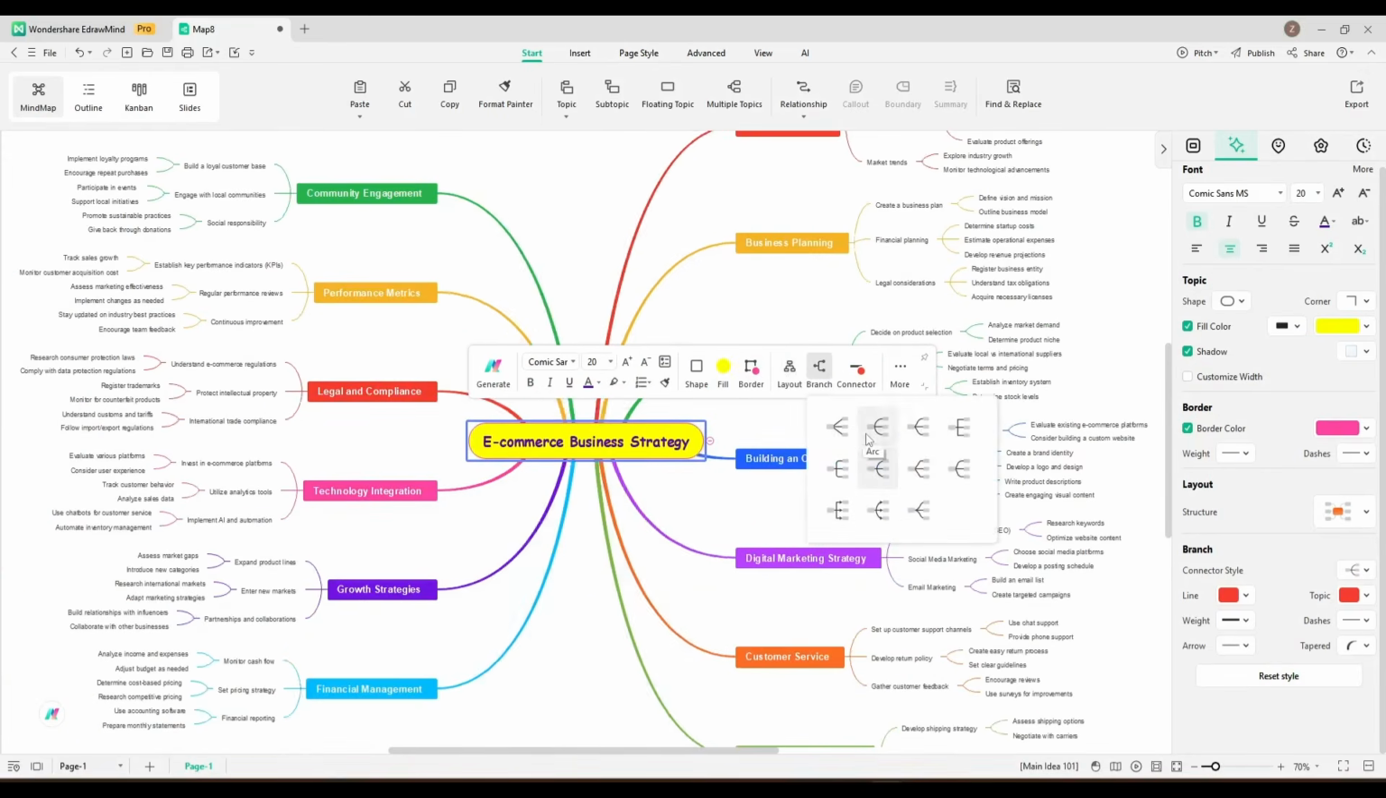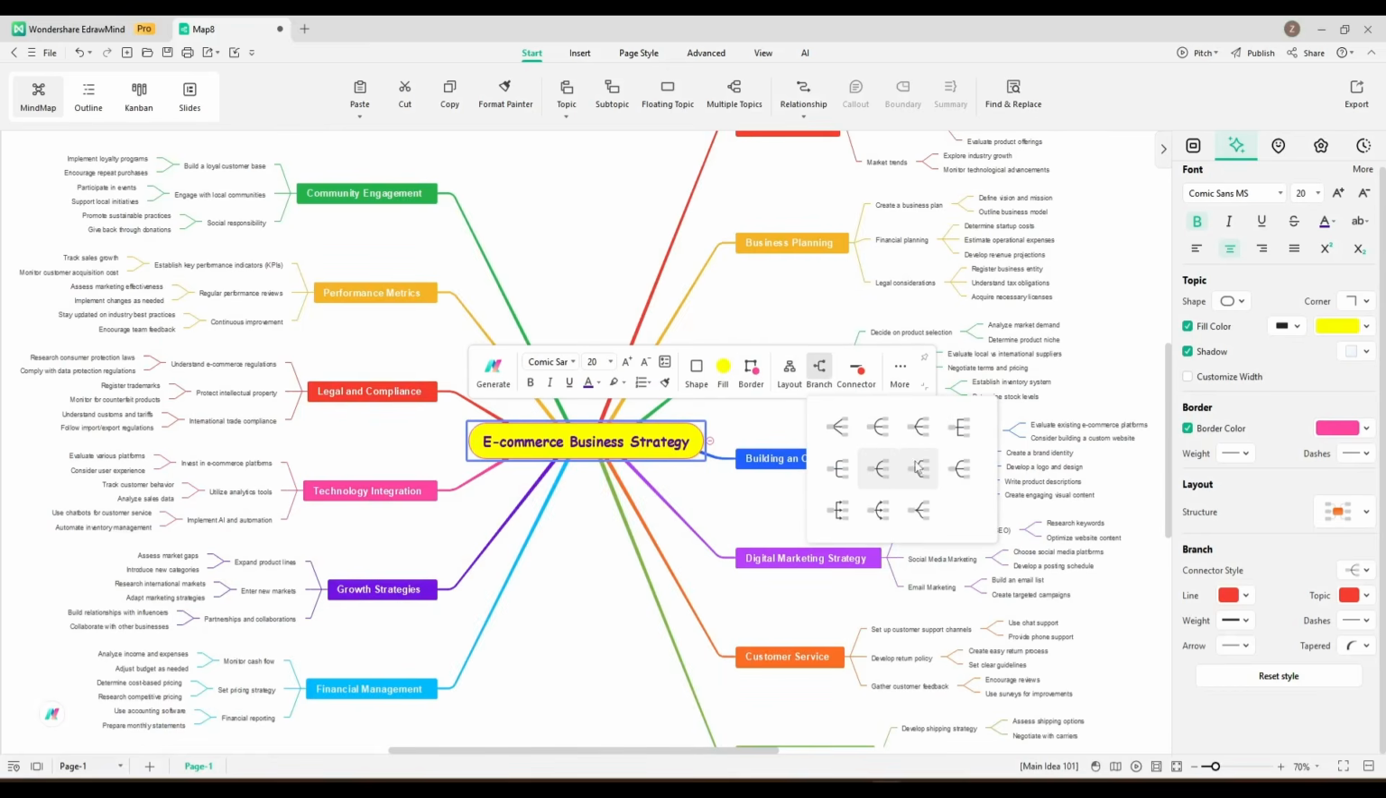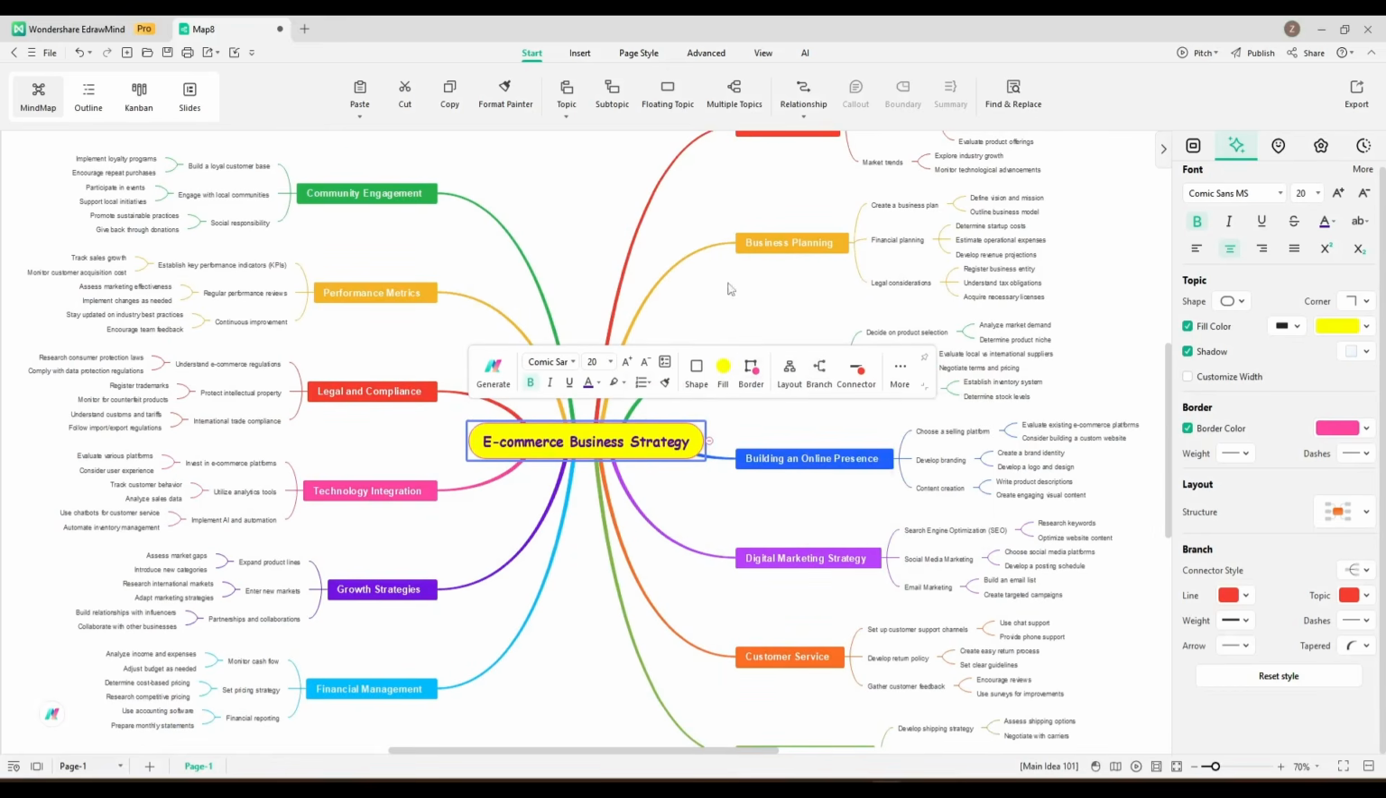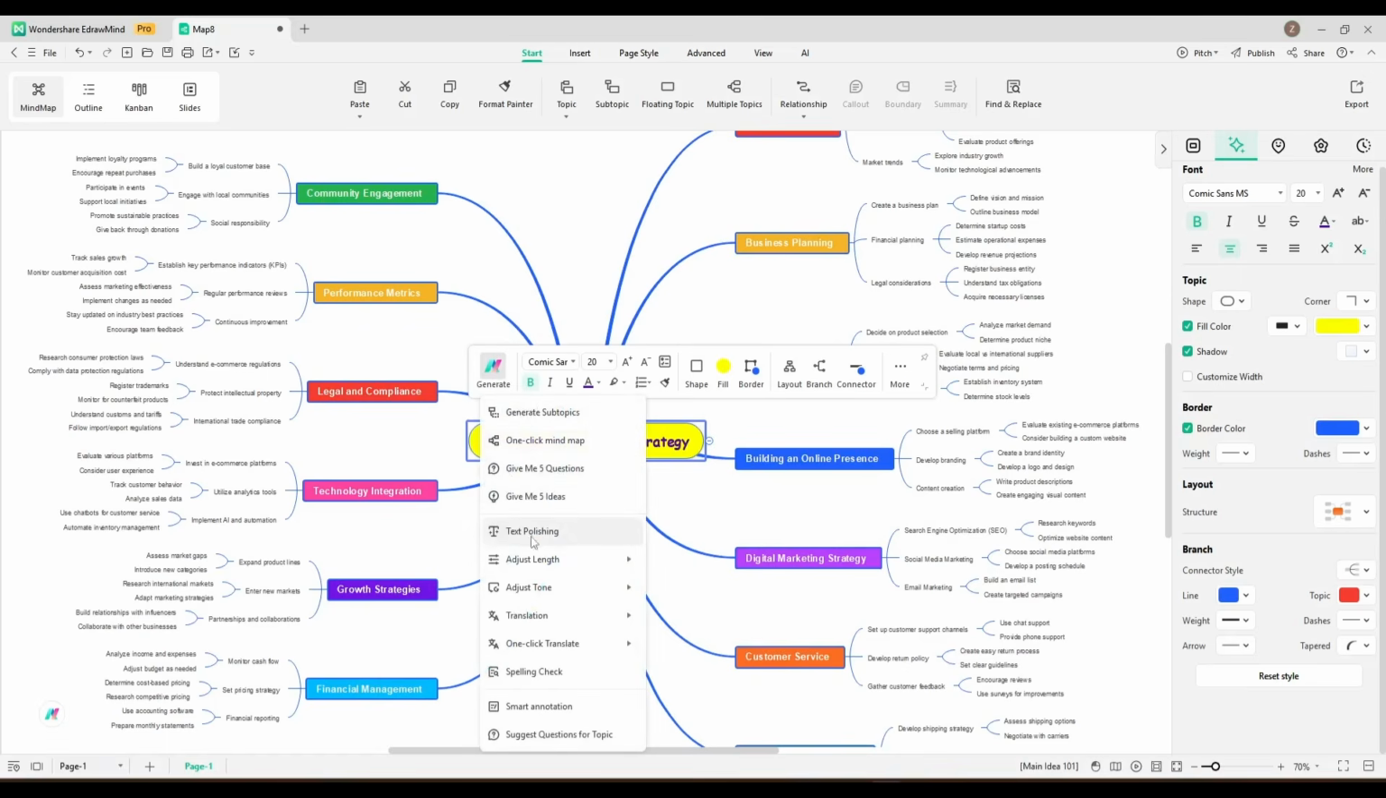Next, with the branch option, you can customize the branch type of your map. You can change the connector color with the connector option. If I click on the generate icon, here you have several options. You can also adjust the length, enhance the topic content, or simplify the topic content. Here you will find a very interesting feature called AI Translate. With the translate option, you can translate any block into another language. However, with the one-click translate tool, you can translate the entire mind map with a single click.